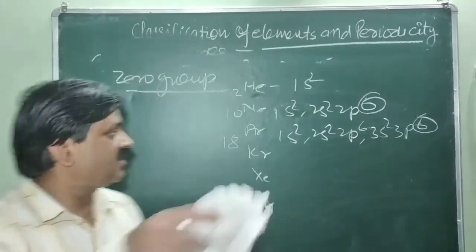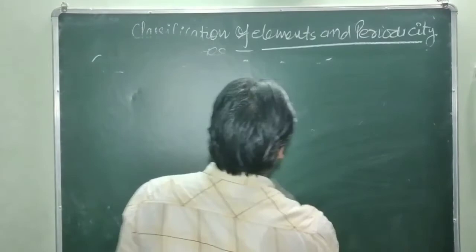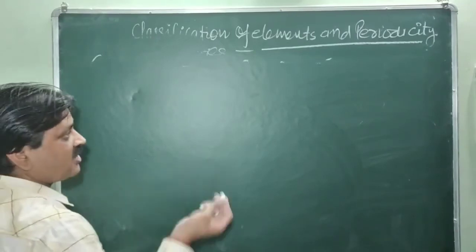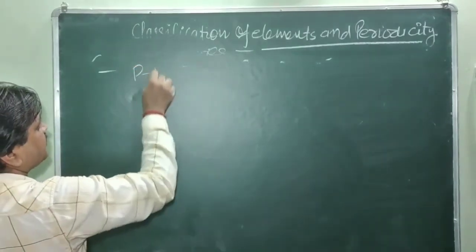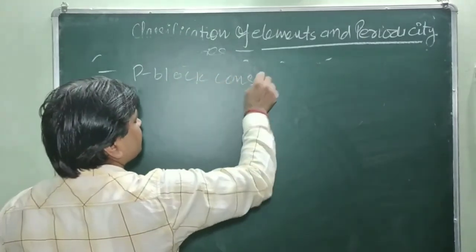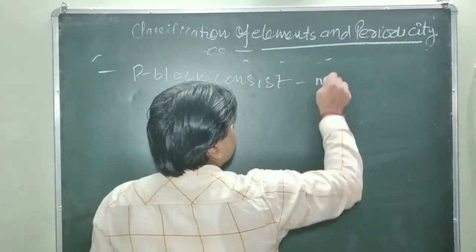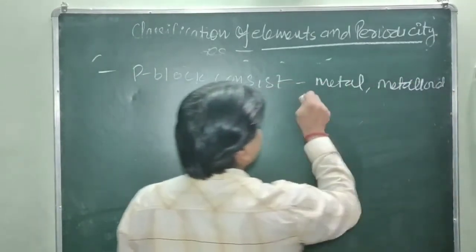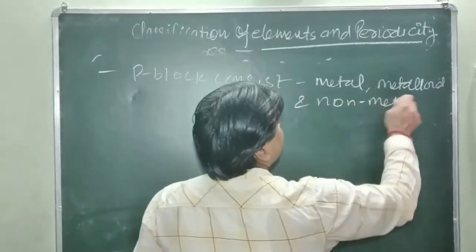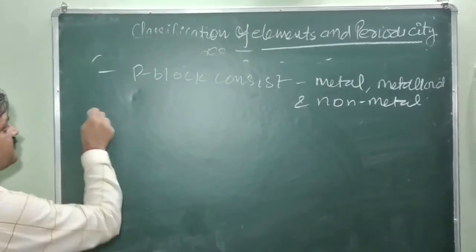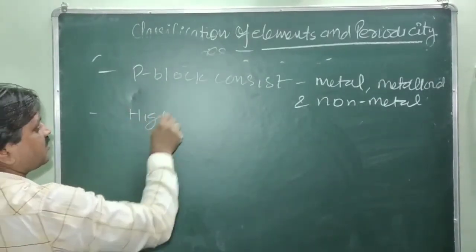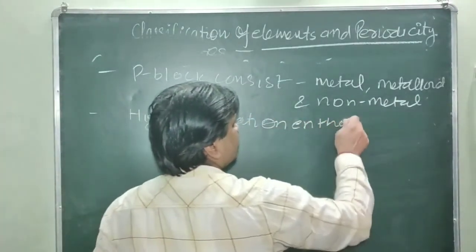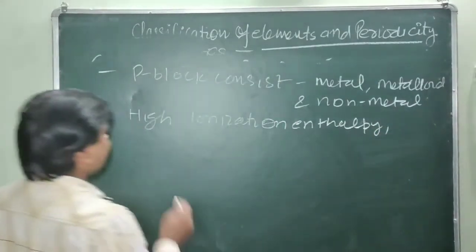Other properties of the p block elements: the p block consists of metals, metalloids and non-metals. The p block elements have high ionization enthalpy and high electronegativity.